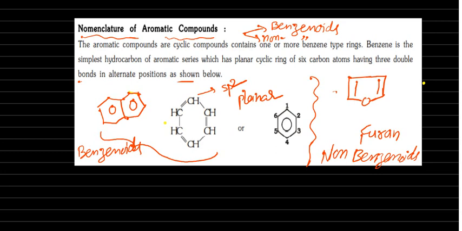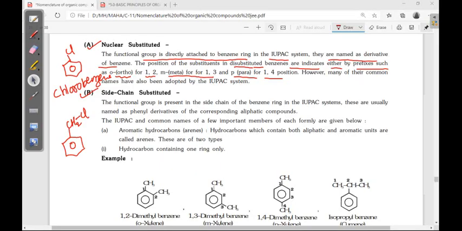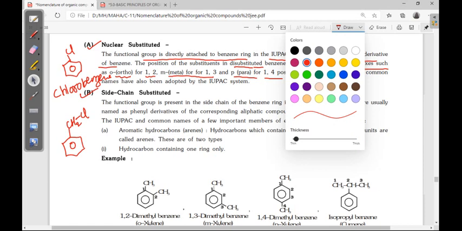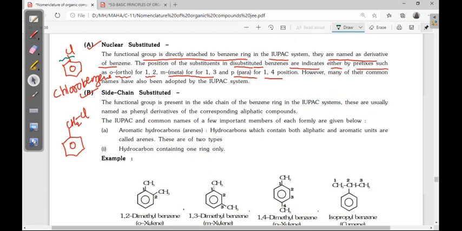Right. Now, if you talk about benzenoids and benzene compounds, these are two types of compounds: one is nuclear substituted and the other is side chain substituted. Nuclear substituted means the substituent is directly connected with the benzene ring. Okay, directly substituted on the benzene ring, that is called nuclear substituted.